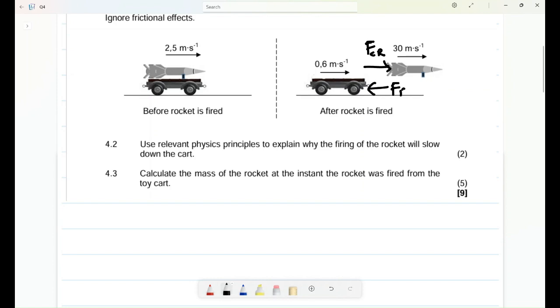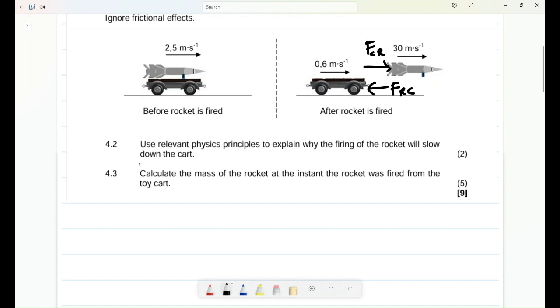So this one will be the force of the rocket on the cart. Hence this one will try to move a little backwards, but due to the momentum it had before, which is greater, it still continues to move forward, but with a decreased velocity, because this force was trying to slow it down.